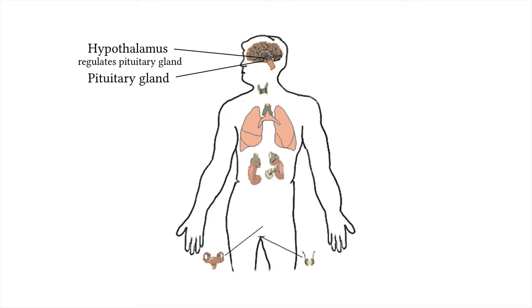Now let's talk about the pituitary gland. It is a comparatively smaller gland, and it's composed of two tinier glands called the anterior pituitary gland and the posterior pituitary gland. These two parts of the pituitary gland are different in their structure as well as what they do. The anterior pituitary gland produces many major hormones in the body.